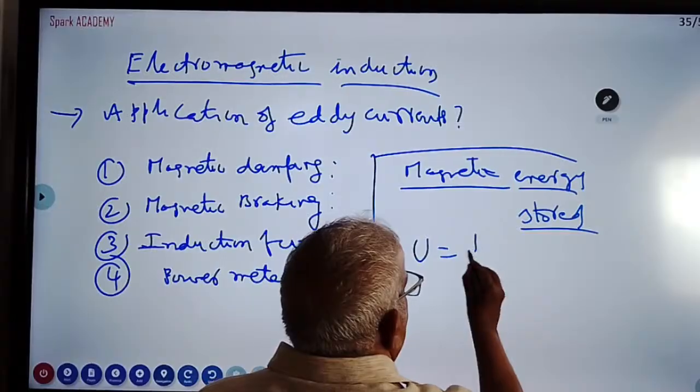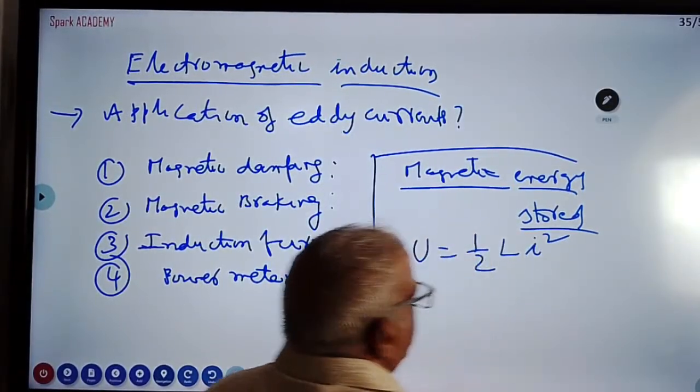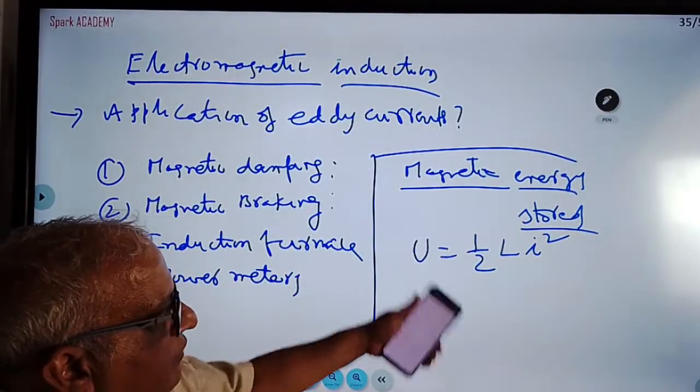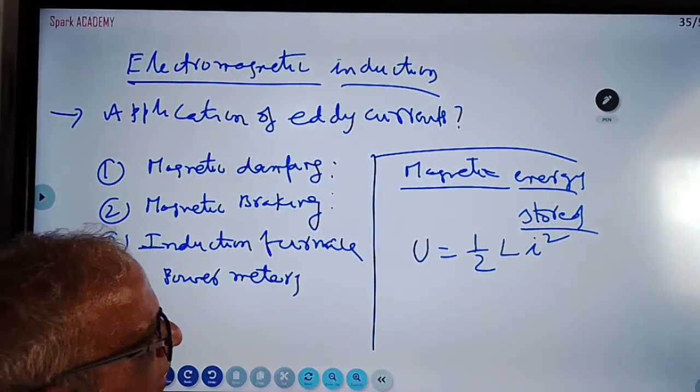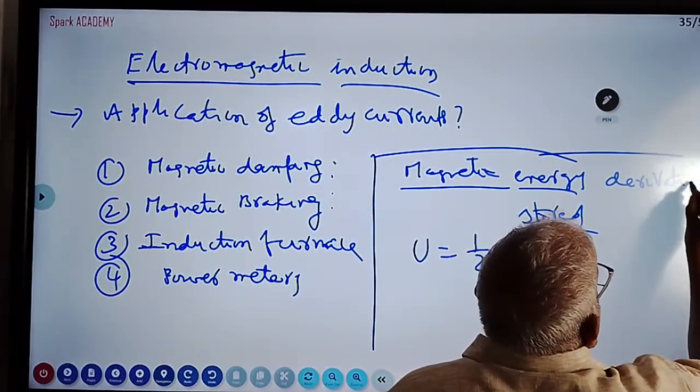Magnetic energy stored: U is equal to half L i square, where L is the self-inductance and I is the current. Magnetic energy derivation, they are asking.